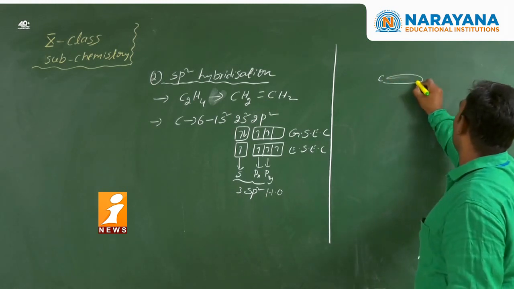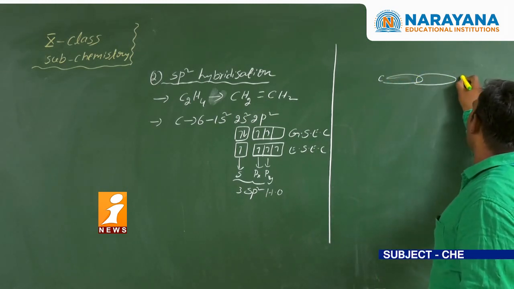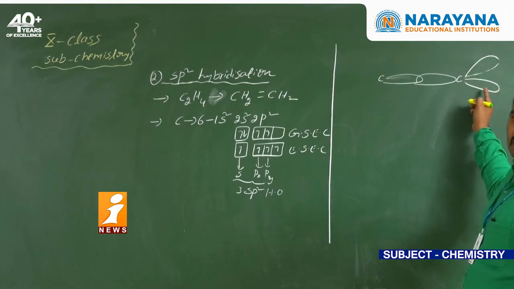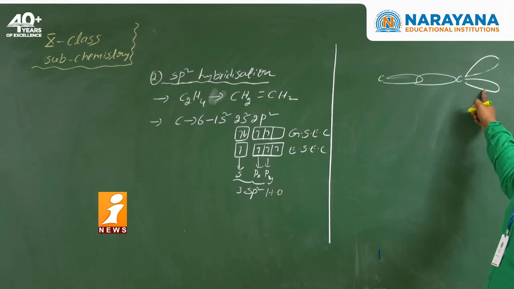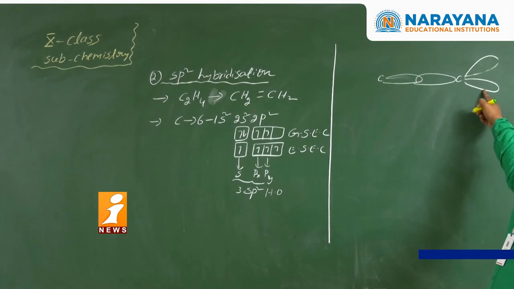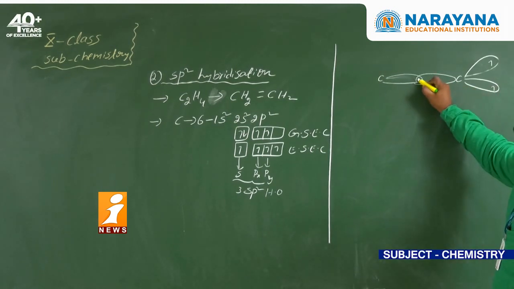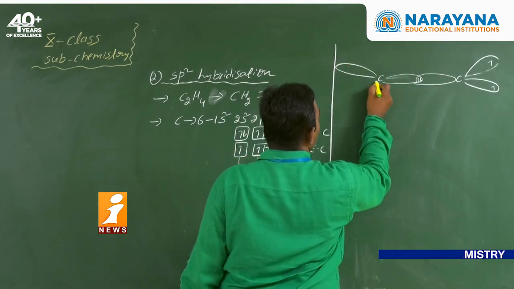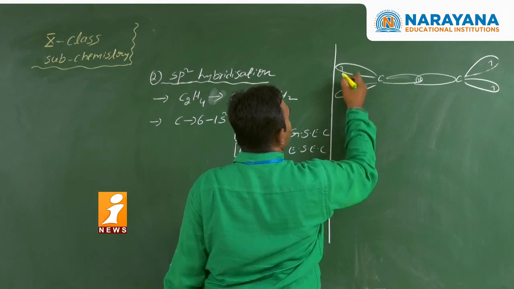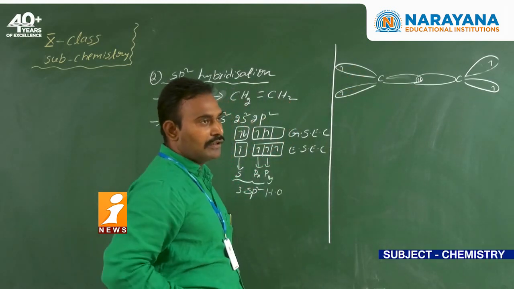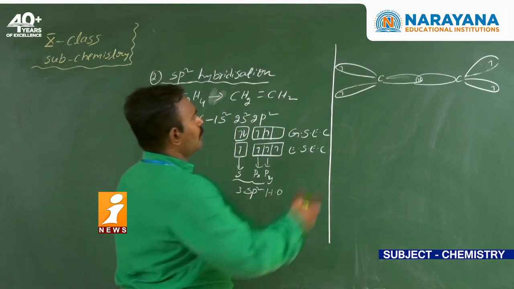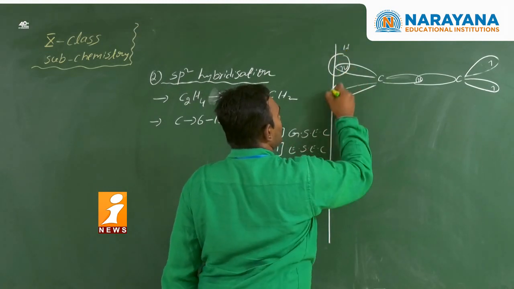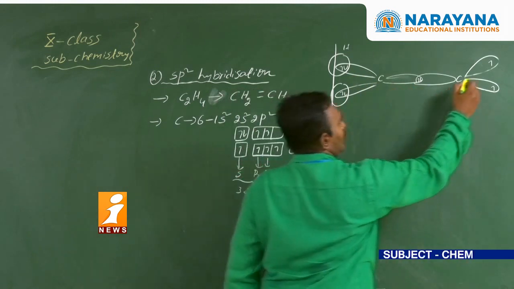Now here each carbon atom has 3 hybrid orbitals. Next, each carbon has the 3 sp2 hybrid orbitals with 1 electron each. Now there are 4 hydrogens, so they overlap with the s orbital of the hydrogen atom.